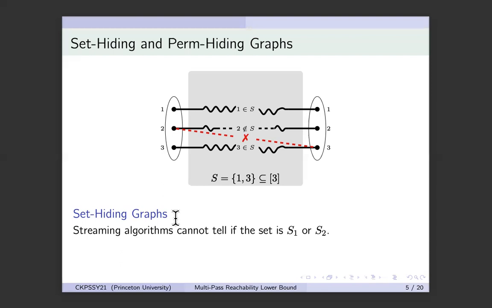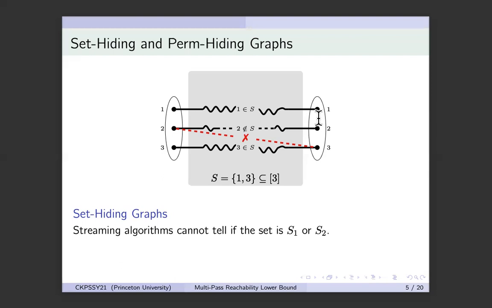This will imply the result, because if you cannot tell any two sets apart, then in particular, you cannot tell if the element 1 is in the set or not. Therefore, you cannot tell if this vertex can reach this vertex. Now simply mark this as S, mark this as T, and you cannot tell if S can reach T, so you cannot solve directed ST reachability over a graph.